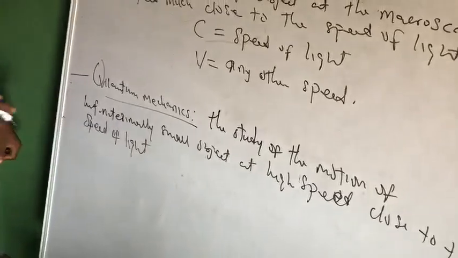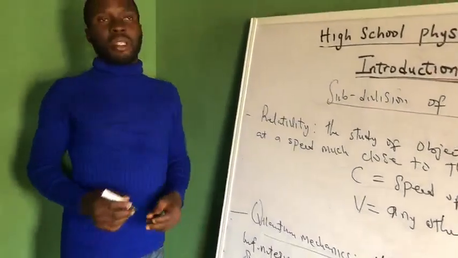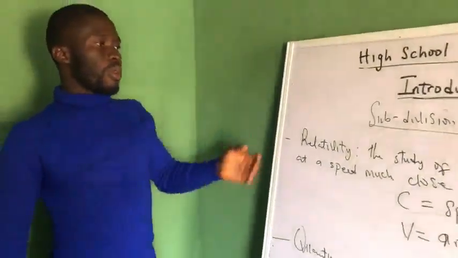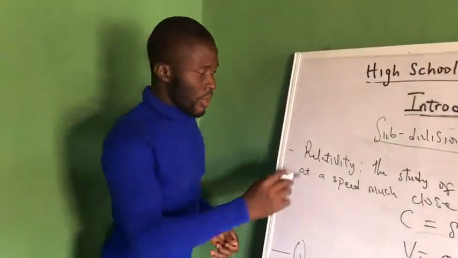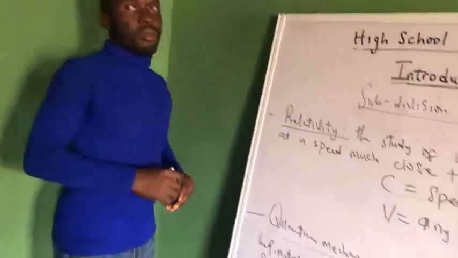So these are the subdivisions of modern physics: relativity and quantum mechanics.